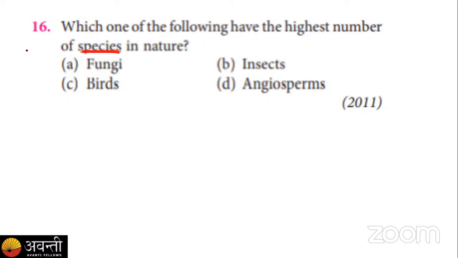Okay, we know the insect, that is Arthropoda phylum, is the largest phylum among all animals, right? And it is containing the major number of the species. So the highest number of species is only found in the insects. Okay, let's move to the next question.